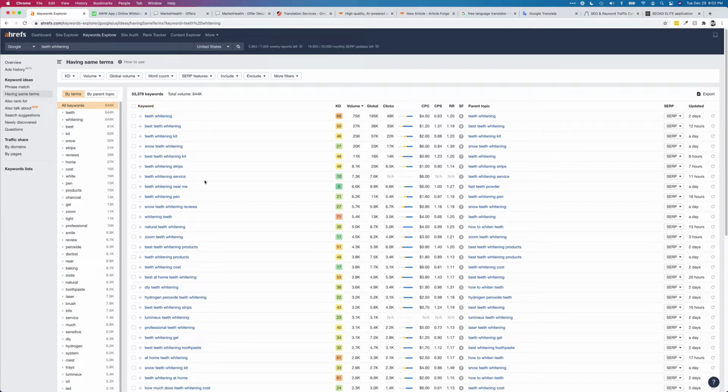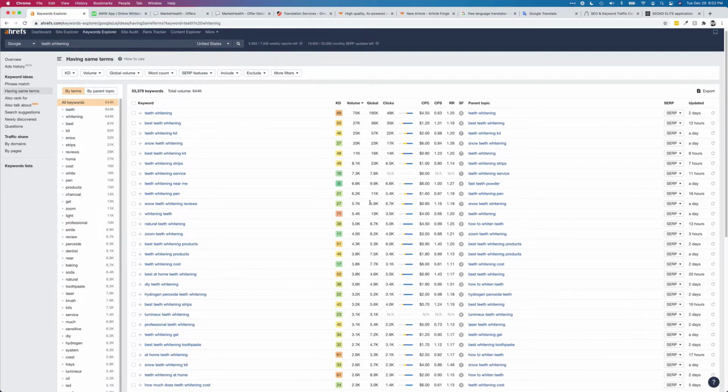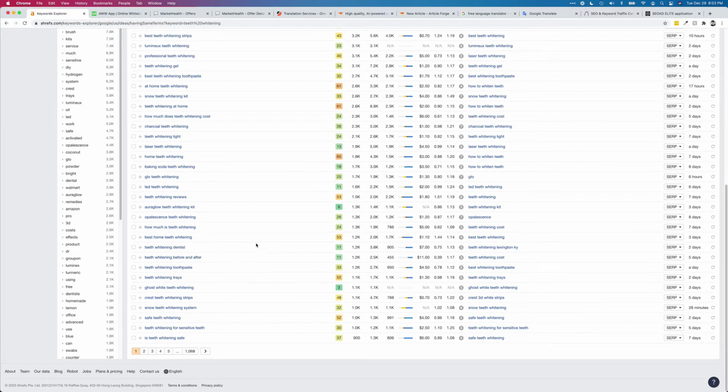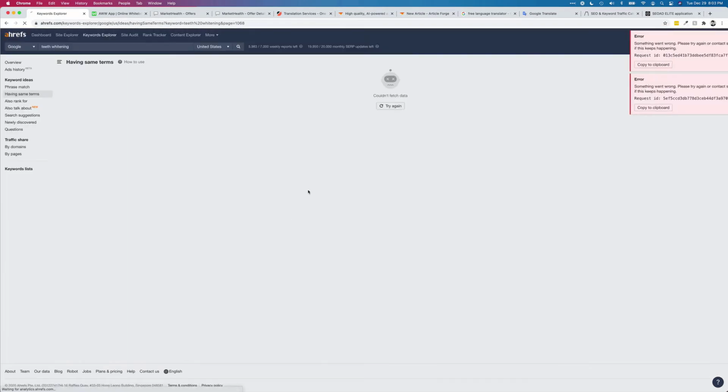But these keywords give you kind of a guesstimate of approximately how much traffic is there, and you can just assume that you're going to get a portion of that, because most people aren't going to be targeting or going after any of these keywords, especially the ones at the back of the list here.